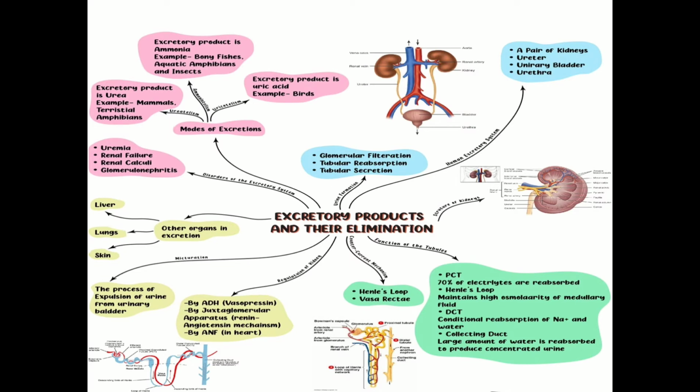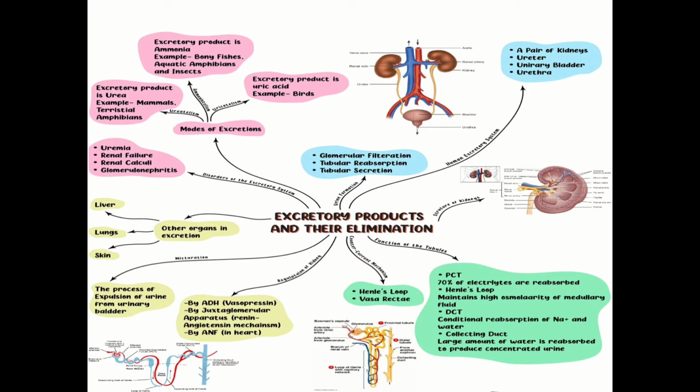Antennal glands or green glands. These are the excretory structures in the crustaceans like prawn. Then kidneys. Kidneys are the excretory and osmoregulatory organs in the vertebrates. Then we discussed about the human excretory system. Human excretory system consists of a pair of kidneys, a pair of ureters, a urinary bladder, a urethra. Then we discussed about the structure of kidney.